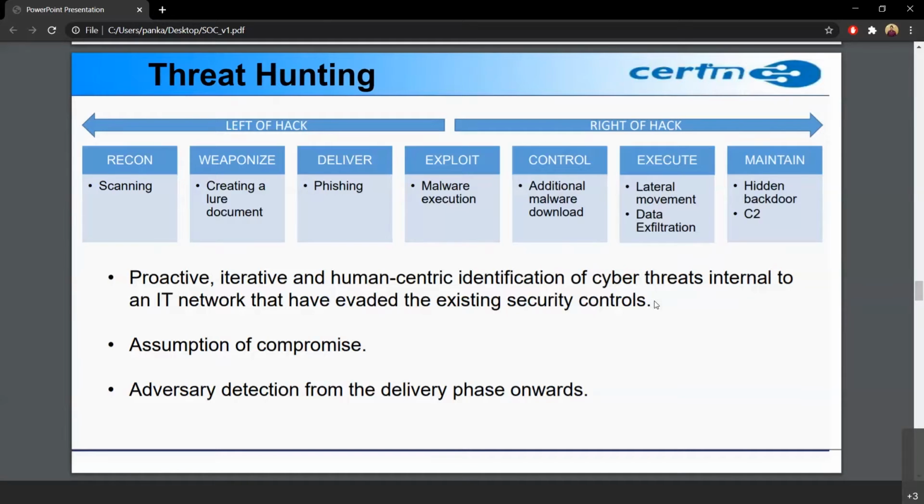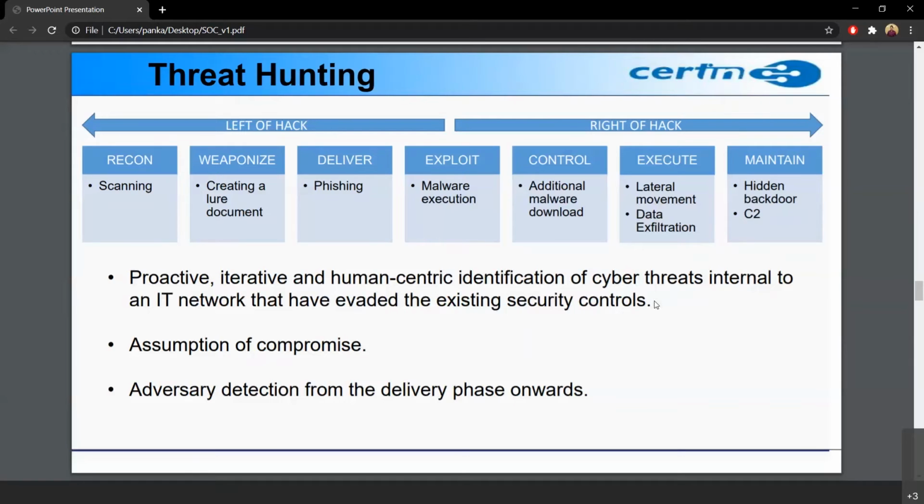So lateral movement will be there. It will execute itself, and ultimately it will lead to data exfiltration. So a breach will happen, and data will be siphoned off. Very valuable data is lost in a cyber attack.